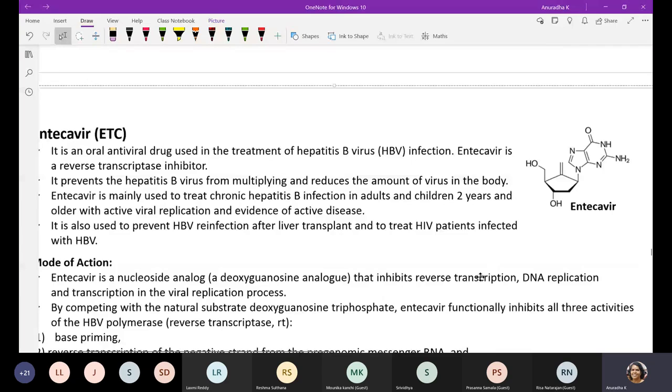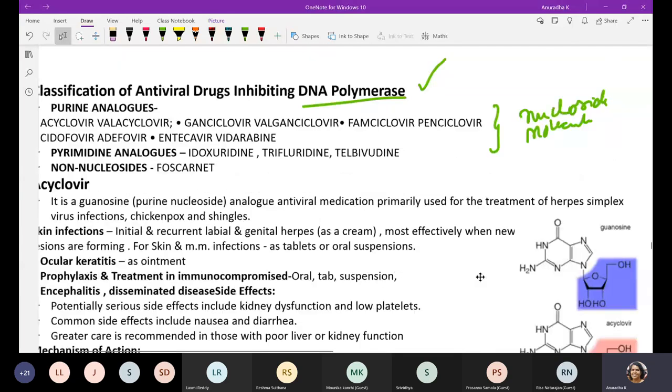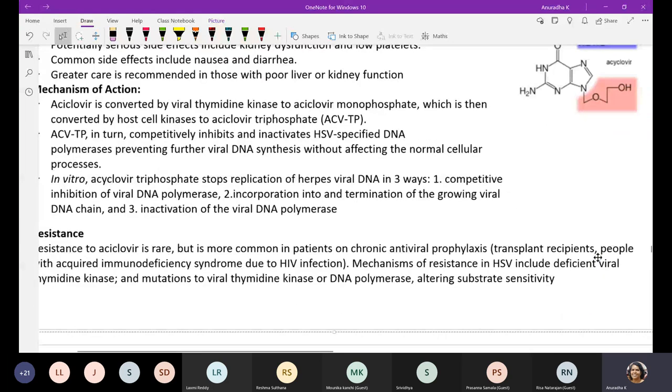Can you see? If you know the guanosine structure, this is the guanosine structure. This is the acyclovir structure. Guanosine and acyclovir structures are mimicking each other. Side by side, if I show, maybe you can see, but I am not able to show.